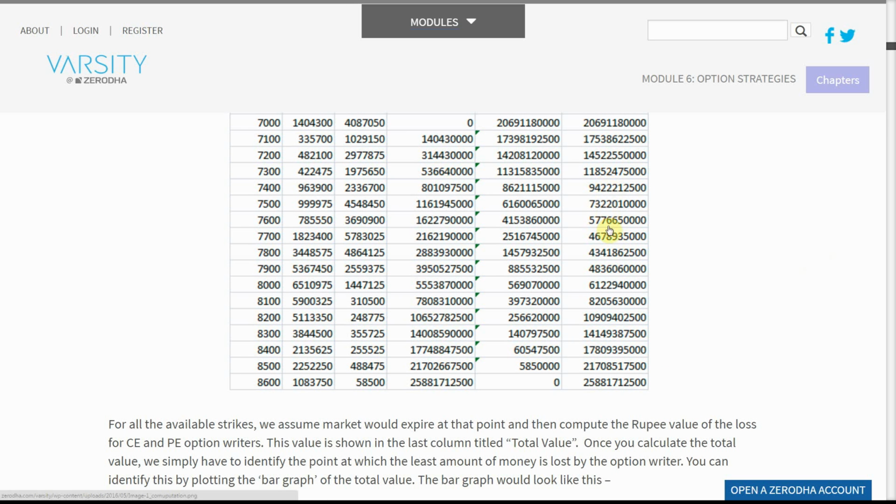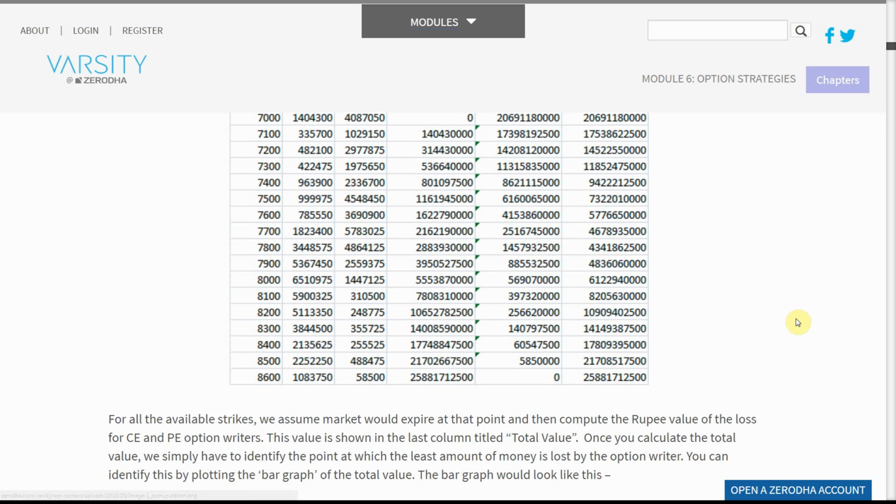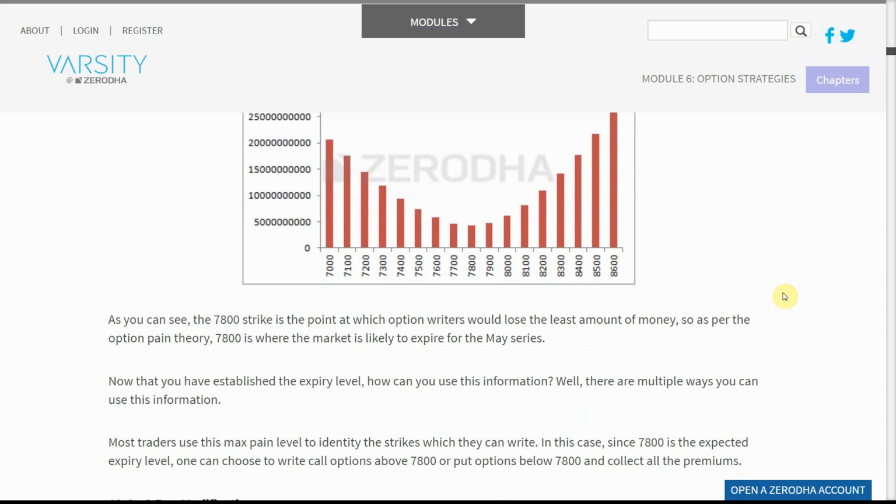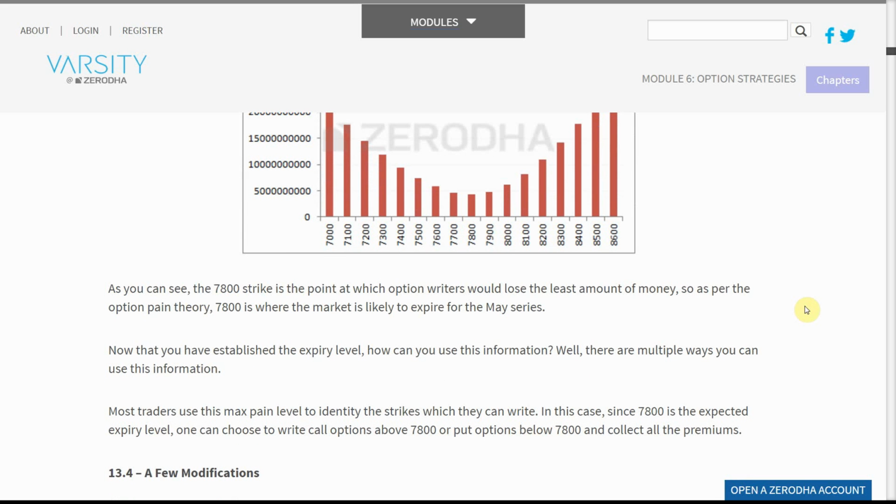You can identify this by plotting the bar graph of the total value. The bar graph would look like this. As you can see, the 7,800 strike is the point at which option writers would lose the least amount of money. So as per the option pain theory, 7,800 is where the market is likely to expire for the May series. Now that you have established the expiry level, how can you use this information?